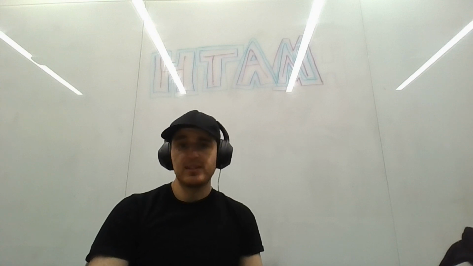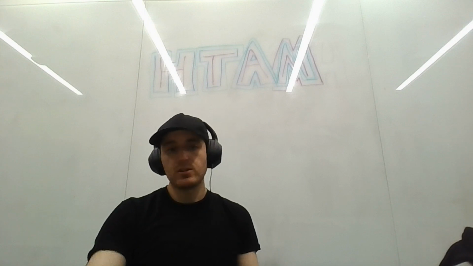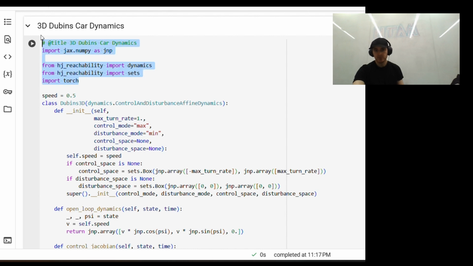And so we'll be looking at that Dubins 3D class, reachability dynamics, for our scenario here where we want to find a BRT. We start at the top, and we see that we're using JAX for GPU accelerated computation, like I said before. And this hj_reachability.dynamics gives us a base class that we can extend. And sets helps define control and disturbance spaces like boxes. Here's the robot's constant forward speed. It's hard coded into both the JAX and PyTorch dynamics.